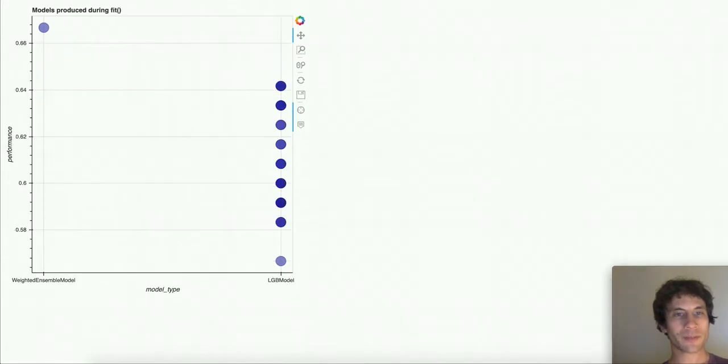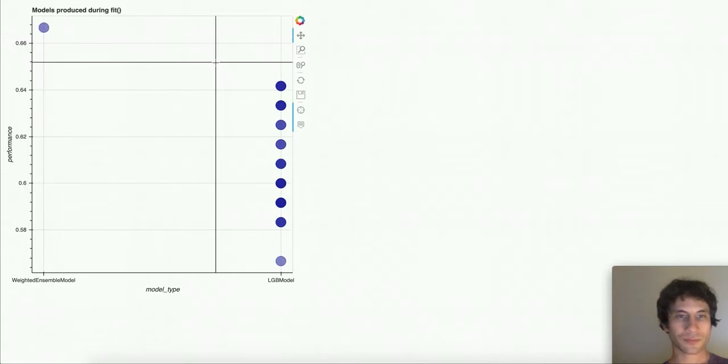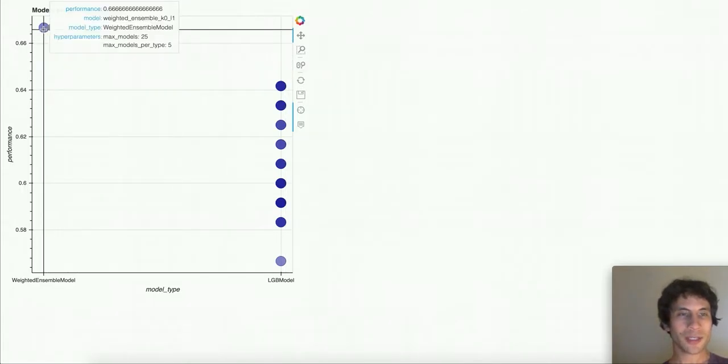The other plot produced by fit summary summarizes every type of model produced during fit. In this case, we only trained LightGBM models, so it's not too exciting, but here you can see also the performance on the validation data of the weighted ensemble. You can also see that the weighted ensemble itself has some hyperparameters, for example max models and max models per type, which indicate it will only consider at most 5 LightGBM models in the weighted ensemble, and at most 25 models in total will receive non-zero weights by the weighted ensemble.